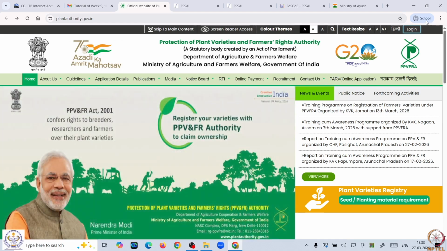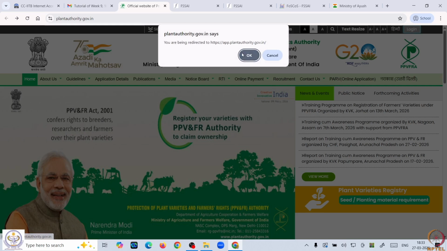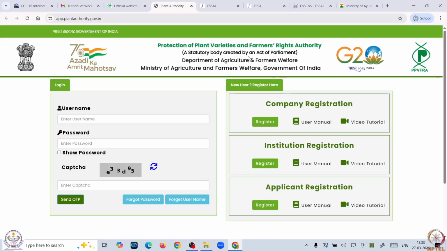I will go to the login portal. When you click over here, it will open this new portal where you will have these three user interfaces: company registration, institution registration and applicant registration. If you are a commercial entity, a company, then you need to register through the company registration. If you are an institution, a particular government-funded or non-government institution for the purpose of education or research, then you need to apply for the institutional registration.